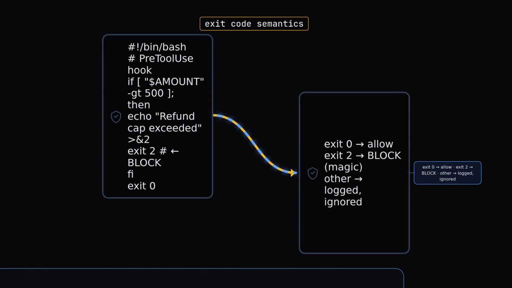Here is the whole contract a command hook lives by. It's exit code. Exit 0 allows the tool. Exit 2 is the magic value. It blocks, and the message on stderr goes back to the model as the reason. Any other code is logged and ignored. 6 lines of bash enforce the $500 cap that the prompt could not.